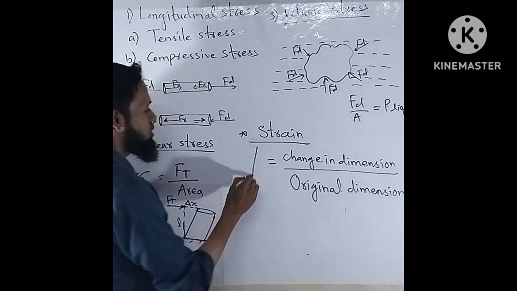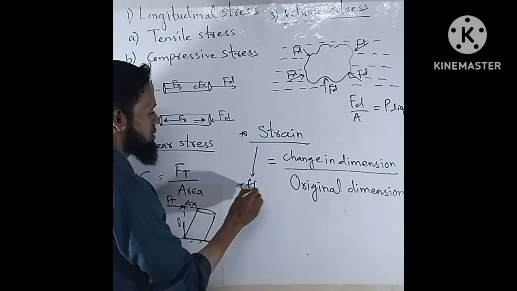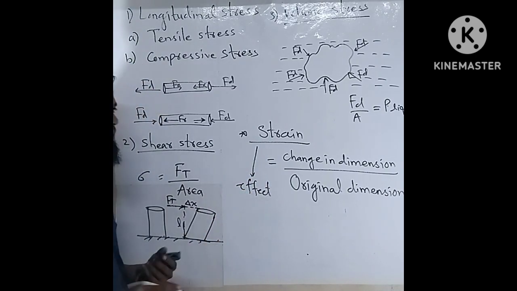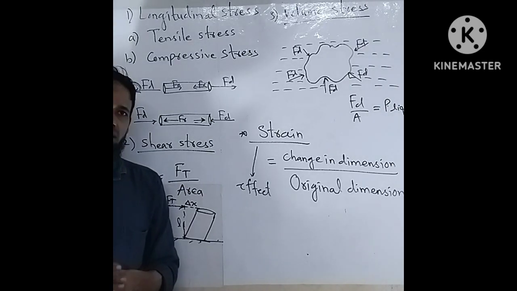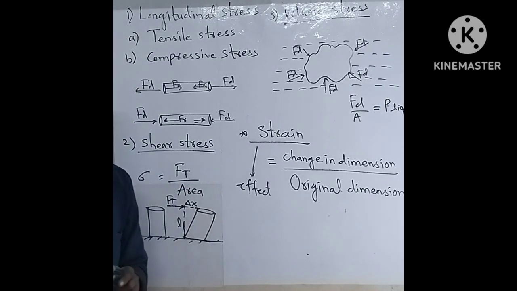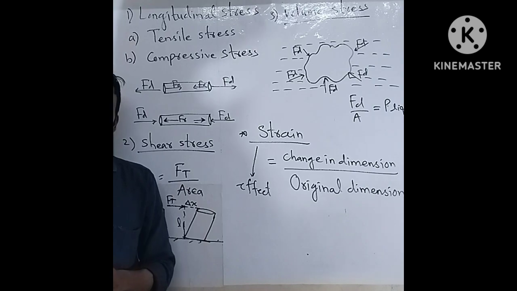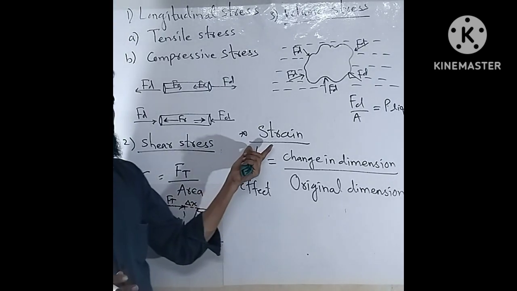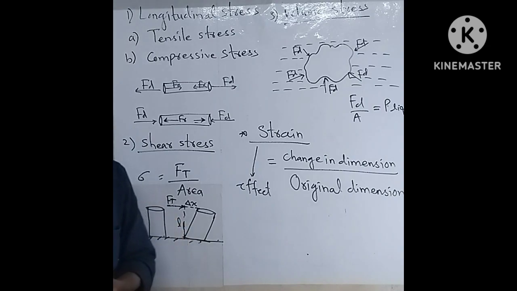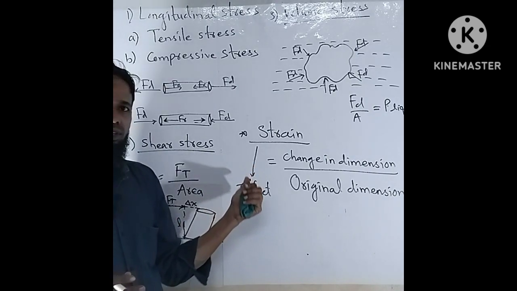So it's an effect of deforming force. What happens when we apply force on solid materials? They come under the stress, and as a result, there will be a change in shape and size of the materials. So it's an effect of stress.